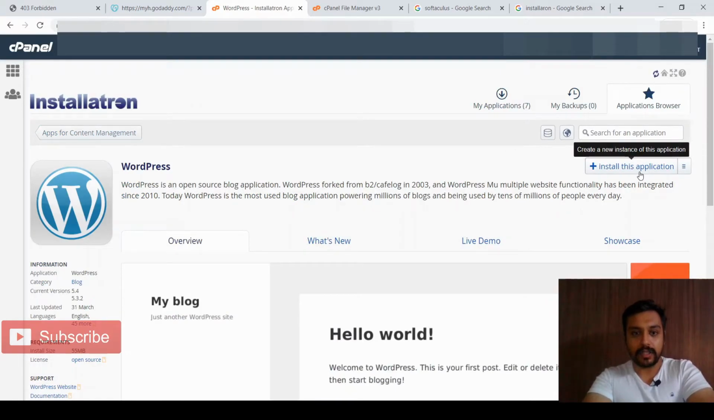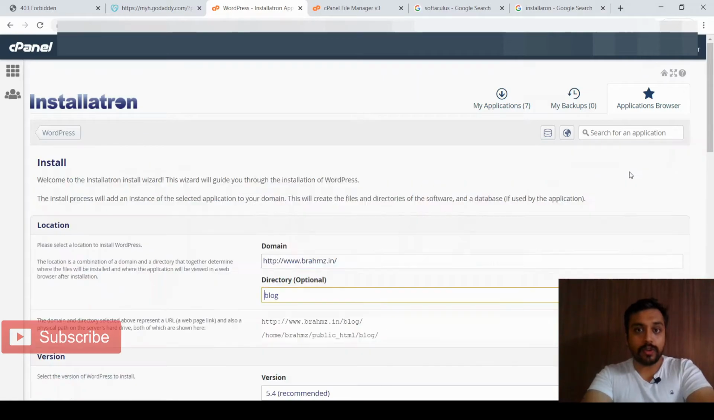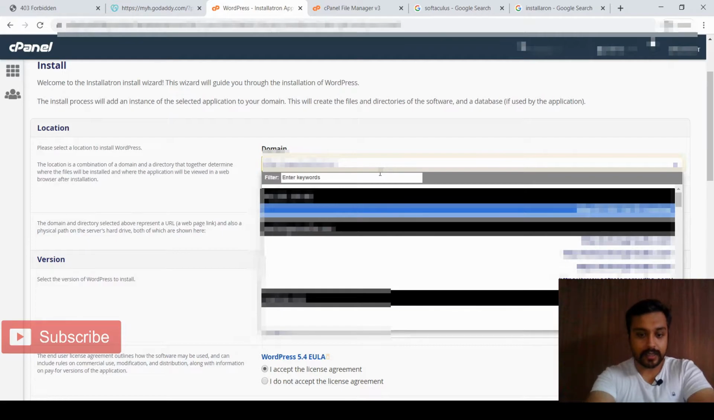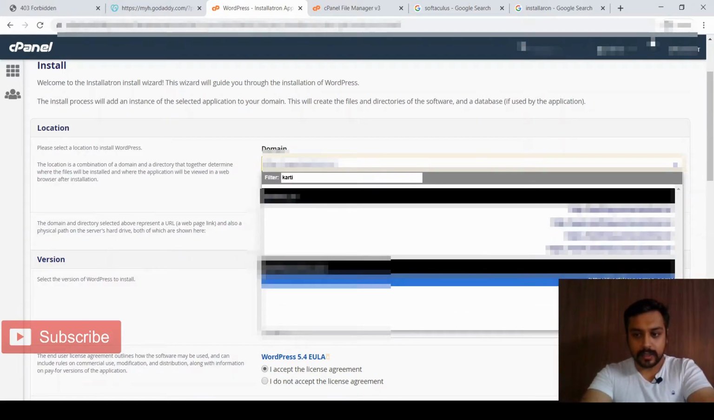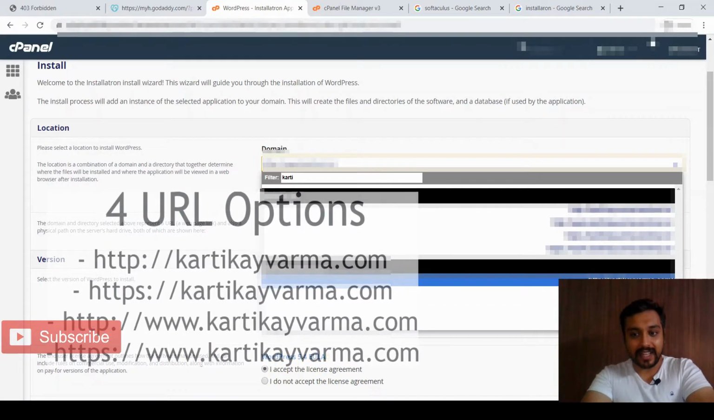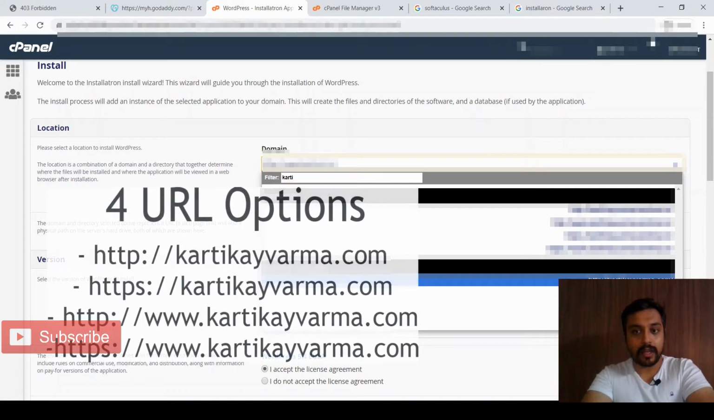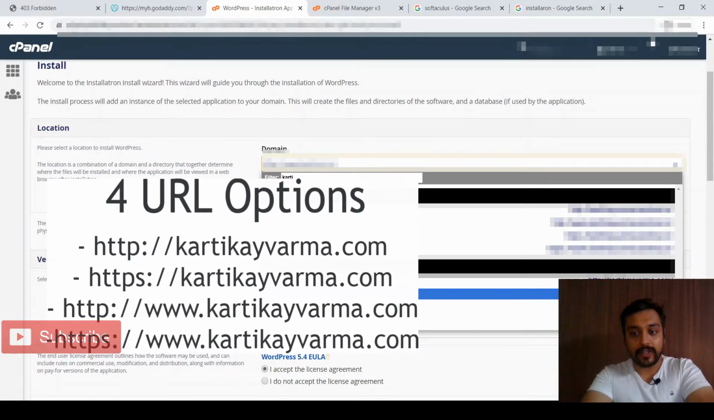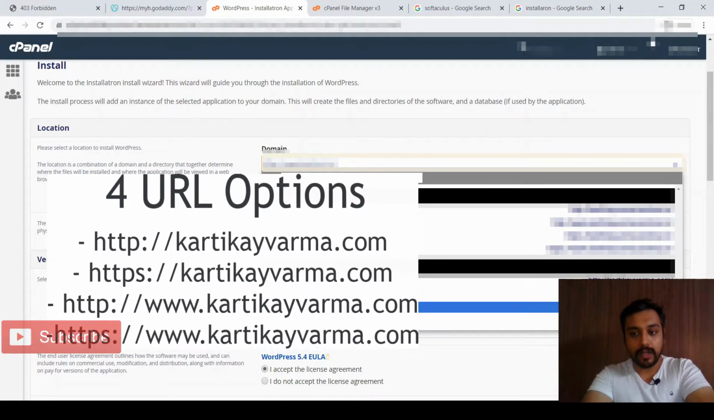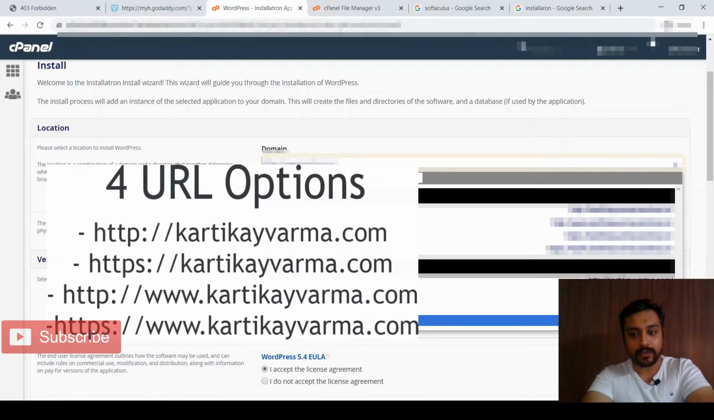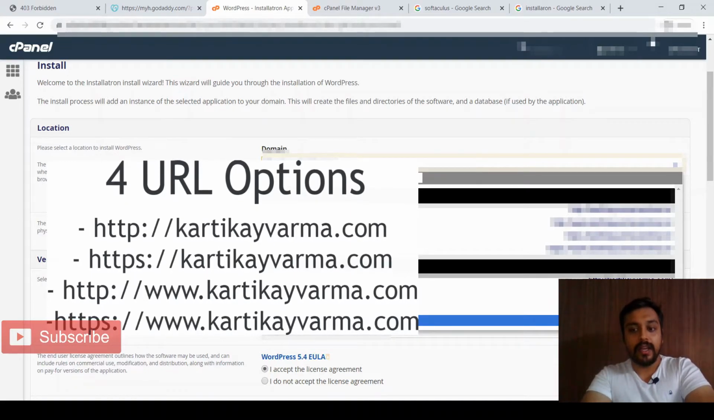Install this application, and you need to choose your particular domain on which you have to install. Let me just select. Now over here you have four options. See, it is with SSL, without SSL and without www. Then we have without SSL and with www. Next one is with SSL without www, and the last one is with SSL and with www.